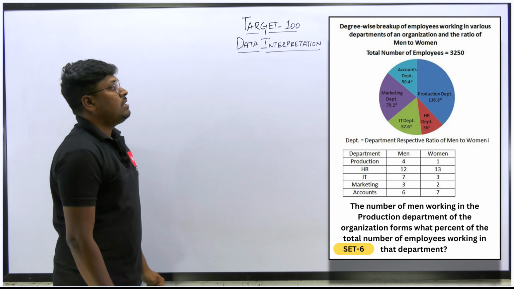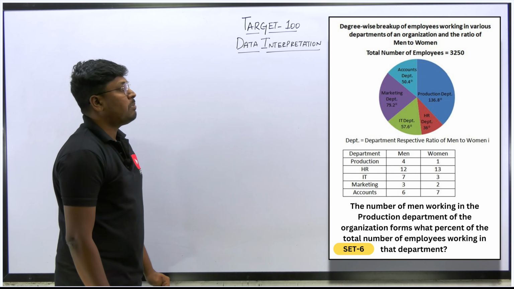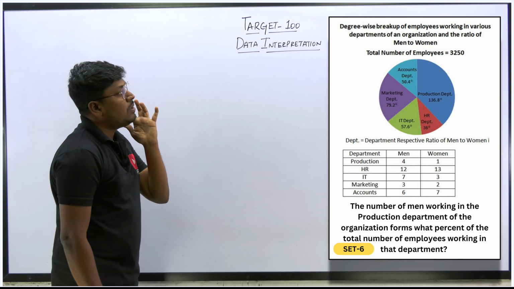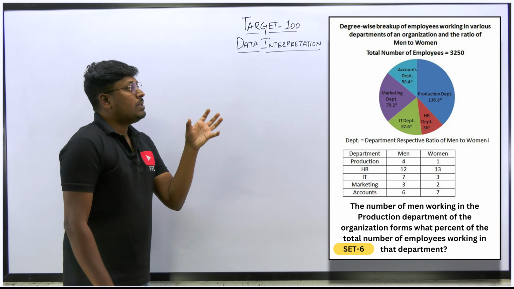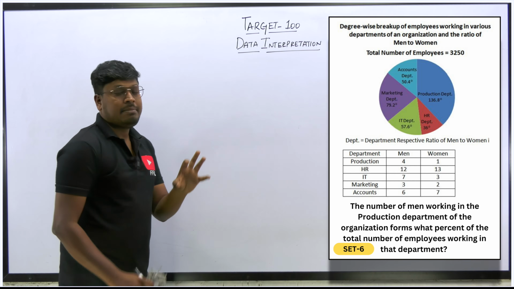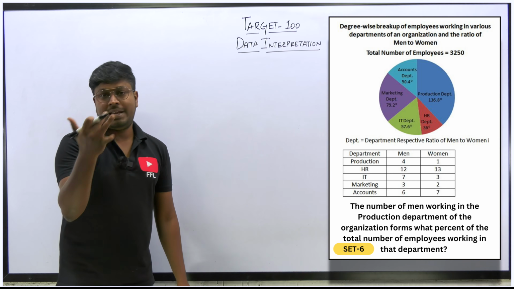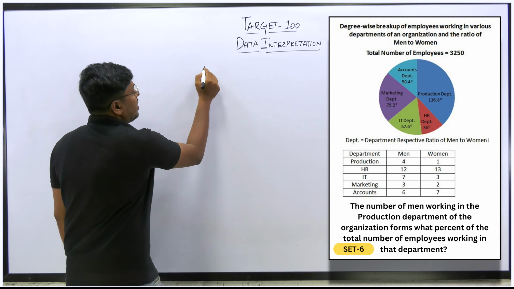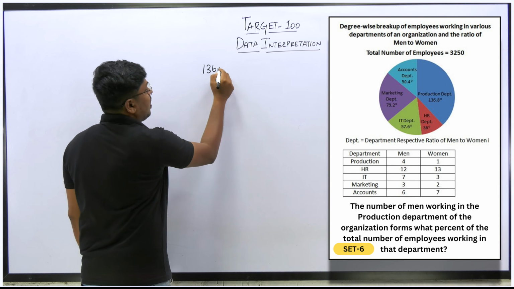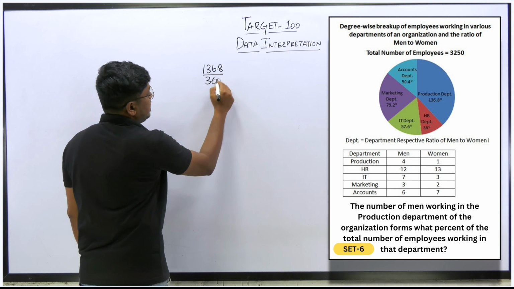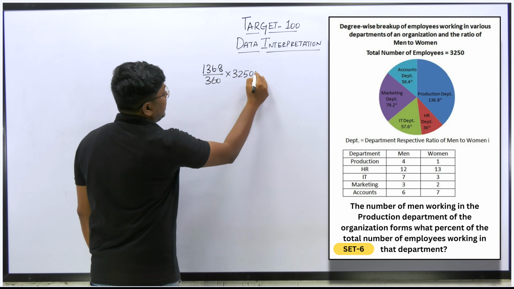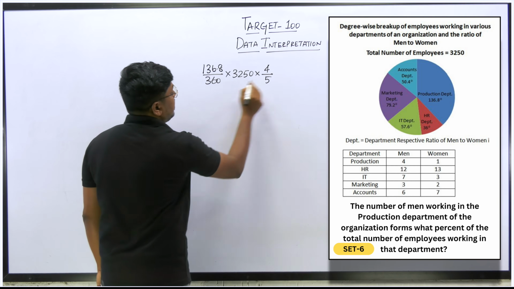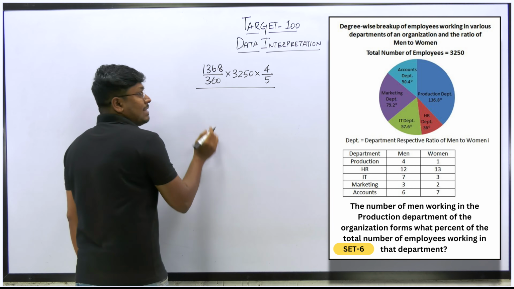So third question: the number of men working in the production department forms what percentage of the total number of employees working in the department? Just see here. So x by y into 100. The numerator will be men working in the production department. So production department, 136.8 divided by 360 into 3250, and we have to find for men. Production men will be 4 parts, total part is 5. See how easy it is.